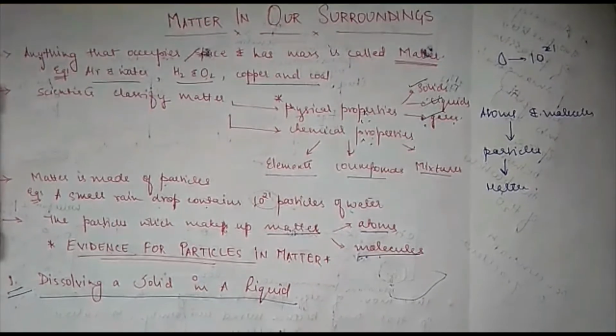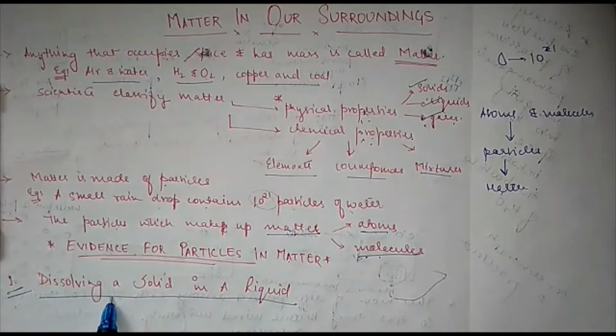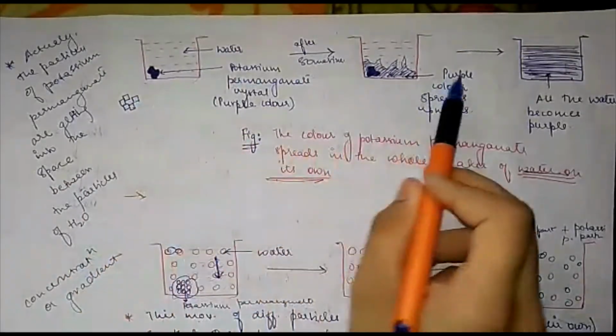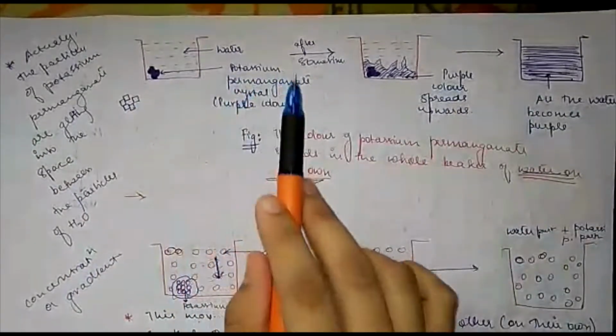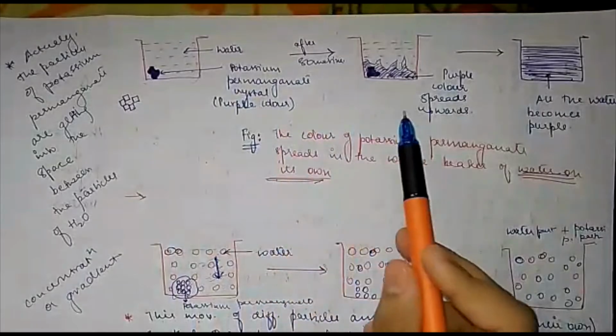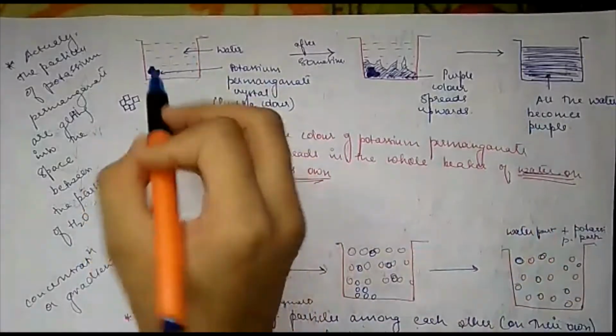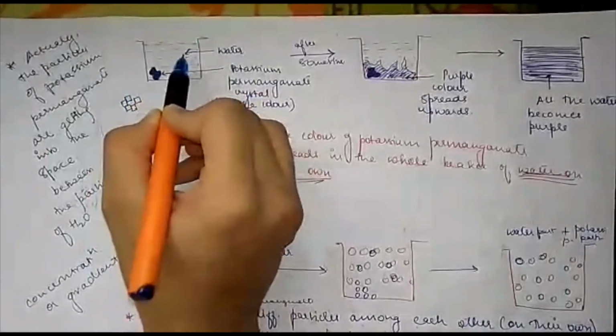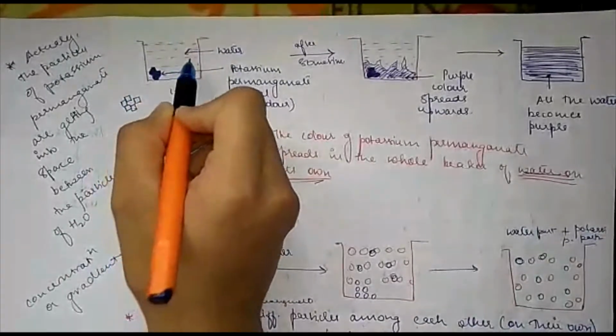As your first experiment, we have dissolving a solid in a liquid. I have drawn three figures here. In the first figure, you have a beaker, and we have poured some water in the beaker.